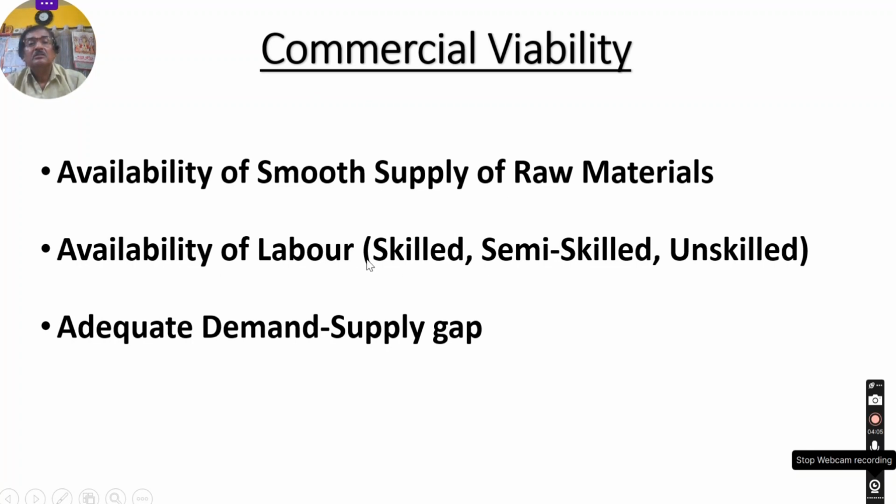Second point, you have to mention the availability of labor. Labor means all types of labor: skilled, unskilled, semi-skilled. You have to assure where you will arrange them from and how they will be available, and that there is no problem in getting labor for the unit. You can write in your own language, there is no issue, but you have to assure that labor will be easily available, the unit will not face any problem getting labor, and production will not be hampered.